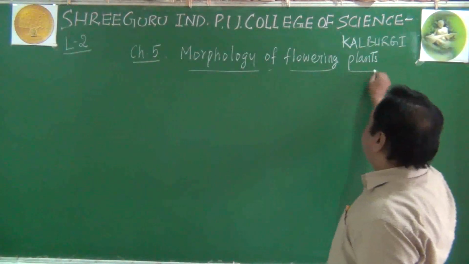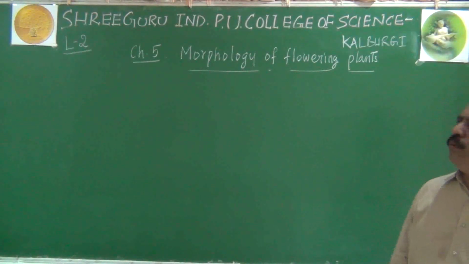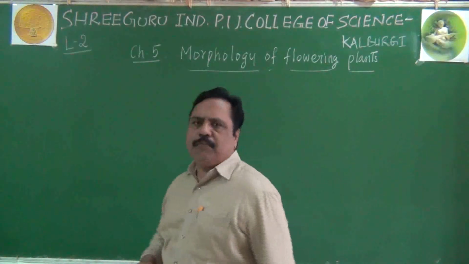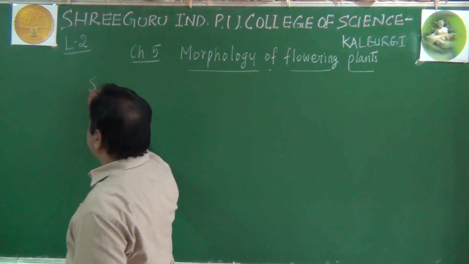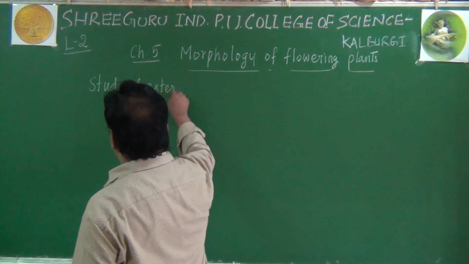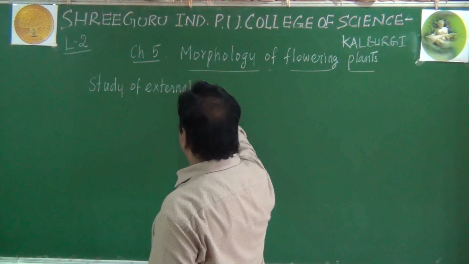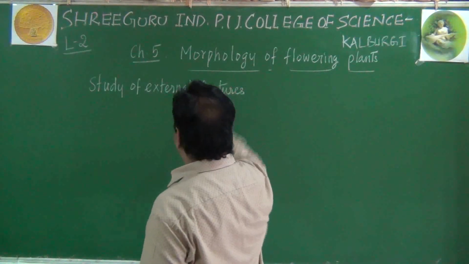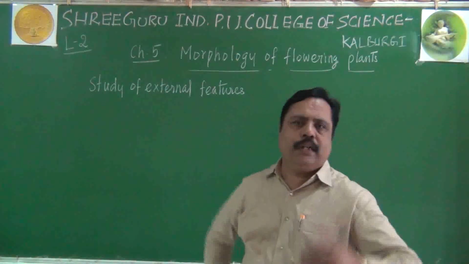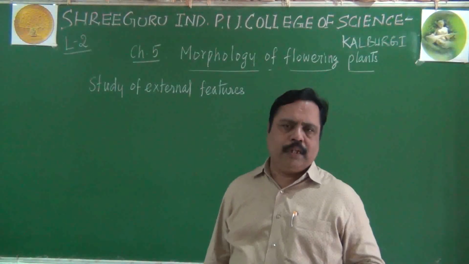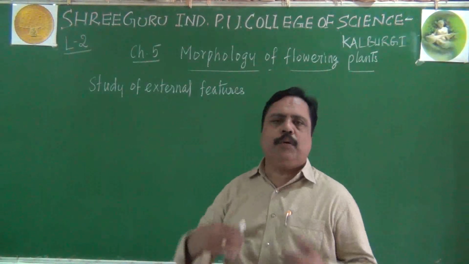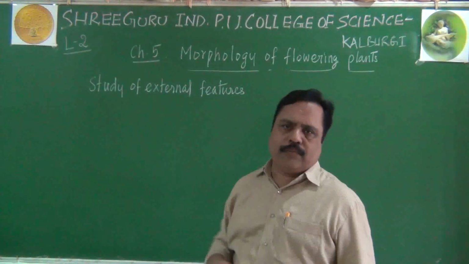In the previous lecture itself, I told you what is called morphology. It is the branch of biology which deals with the study of external features of plants and animals. External features means the characters which could be observed directly by our eyes. Directly appearing features are called external features. Study about those external features is called morphology.